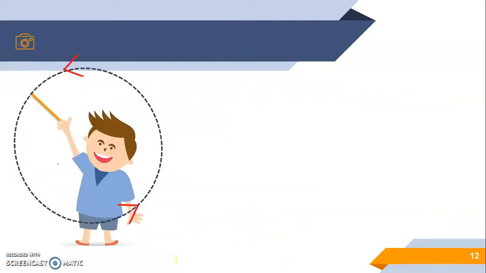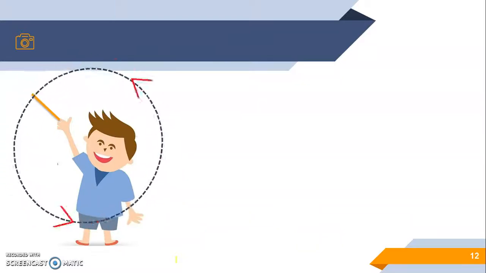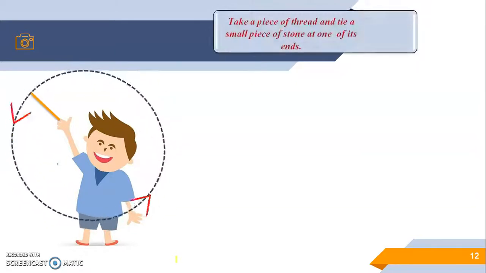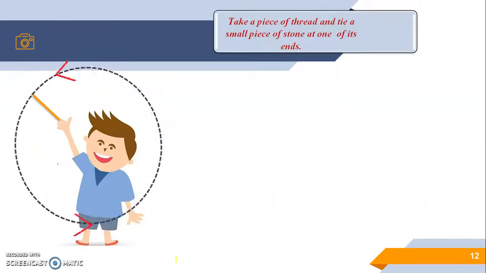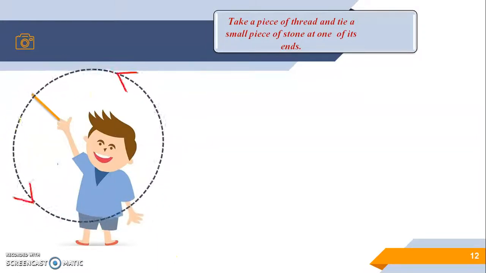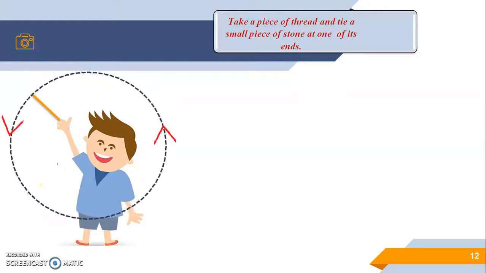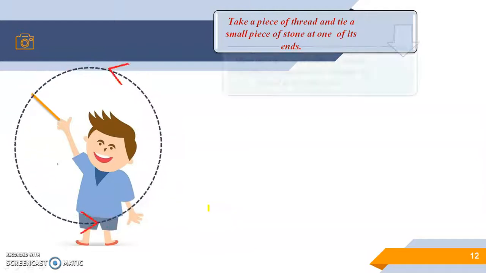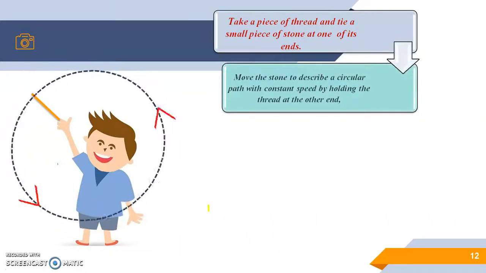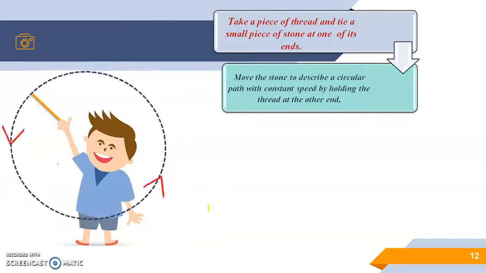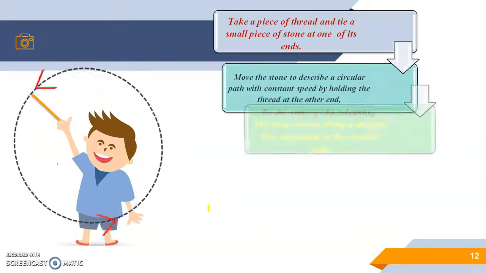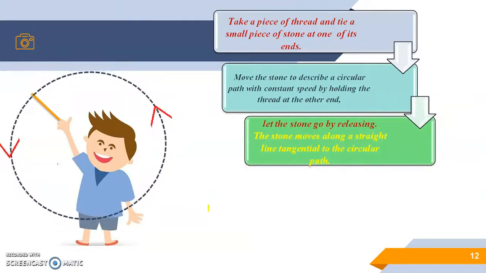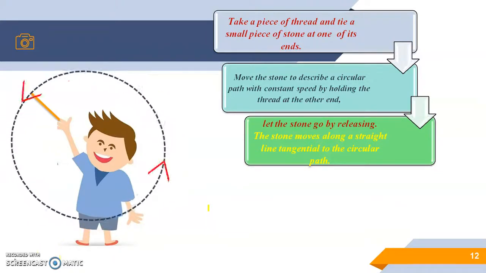Now look at this example. Here a boy is rotating a circle, or you can say he is tying a thread with some stone. Take a piece of thread and tie a small piece of stone at one end, like this boy is holding this rope. Now, move the stone to describe a circular path with constant speed by holding the thread at one end. Now, let the stone go by releasing. Now, the stone moves along a straight line tangent to the circular path.